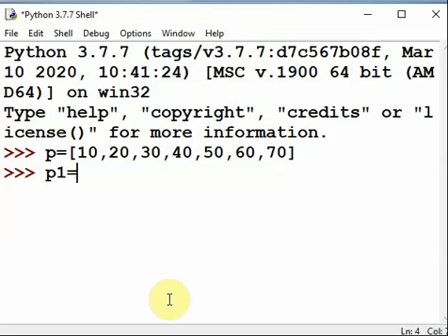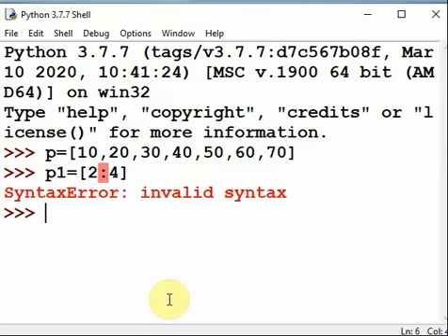P1 equal to list name P, then in brackets starting from second value colon up to, for example, 4, bracket complete. Enter.